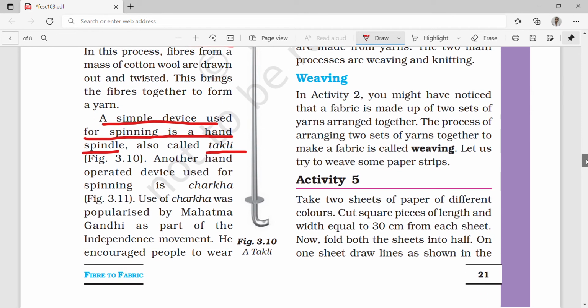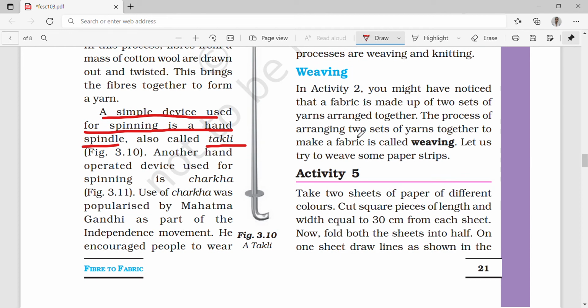Another hand operated device used for spinning is the charkha. Now we get to some amount of machinery, not exactly machinery, but we have started using it. You might have heard about Gandhiji, the father of the nation. He made his dhoti with the charkha only, cotton cloth. Use of the charkha was popularized by Mahatma Gandhi as a part of the independence movement.